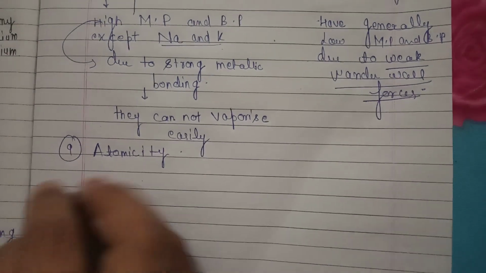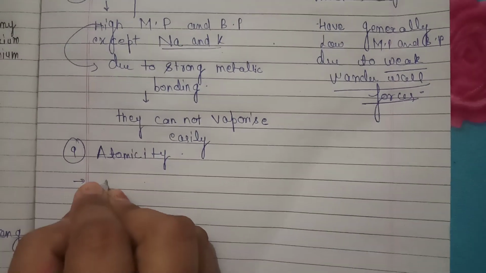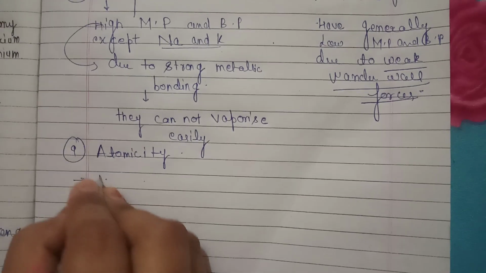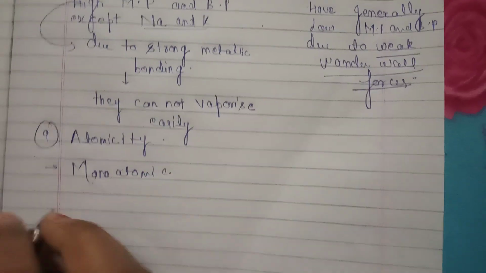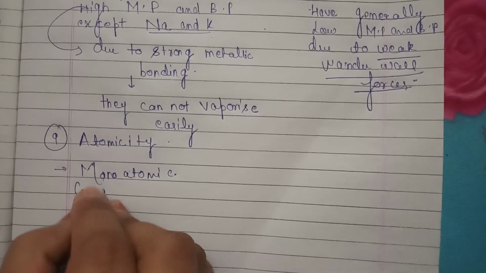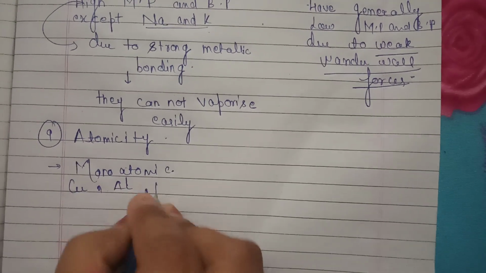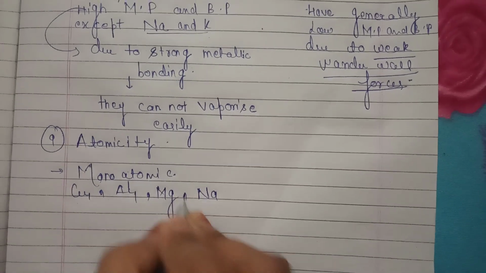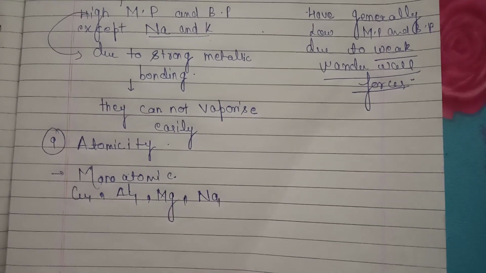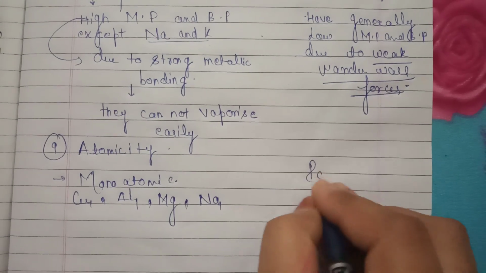So the 9th point is atomicity. Metals occur in vapor state, I told you, so they are monoatomic. For example, copper, aluminium, magnesium, sodium. They all are monoatomic, have one atomicity. Whereas the non-metals are polyatomic.